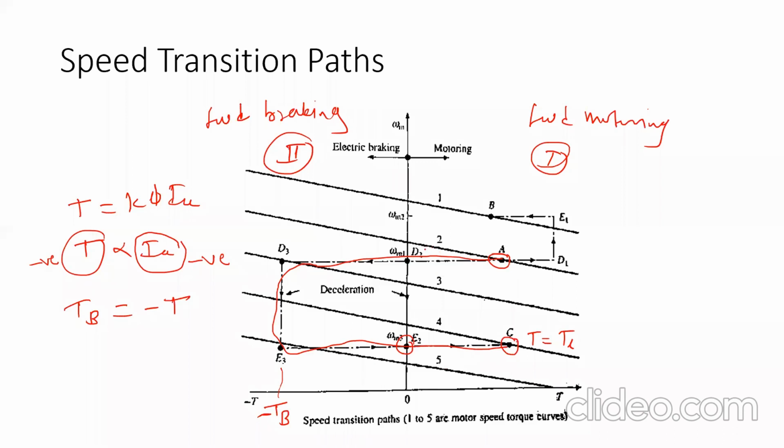Suppose electric braking is not employed and mechanical braking is employed, then how is the new speed obtained?